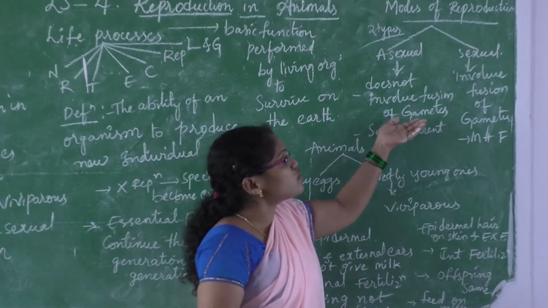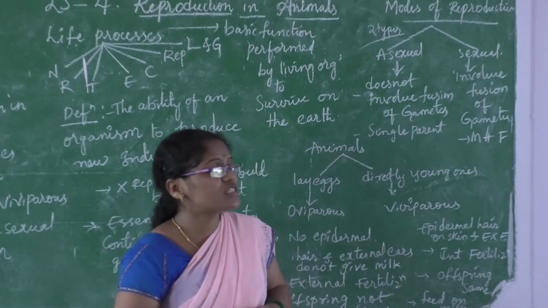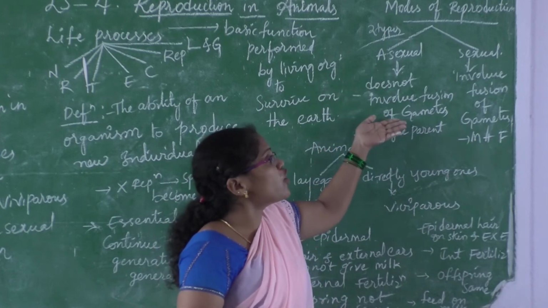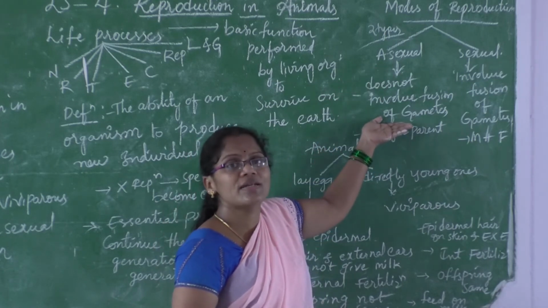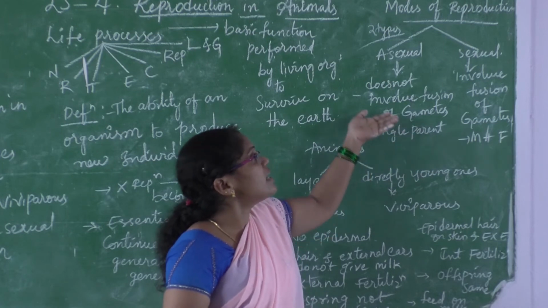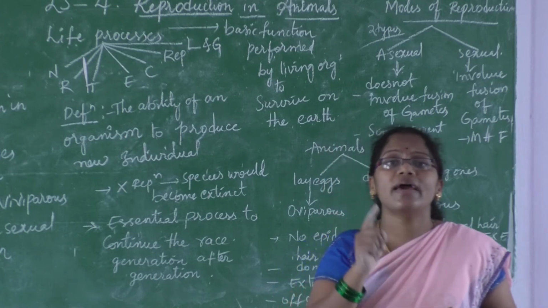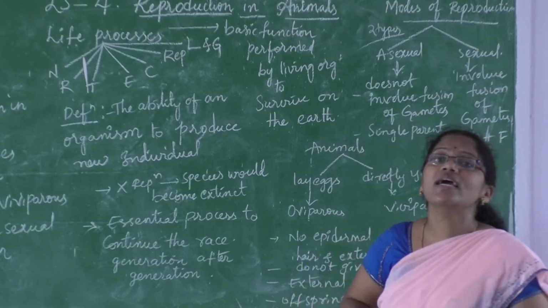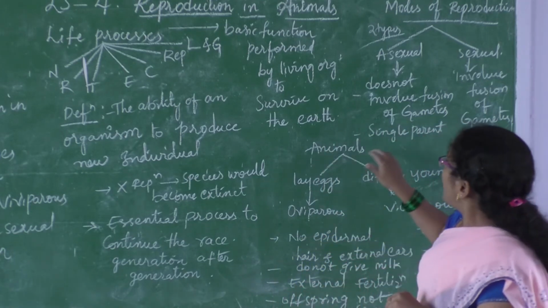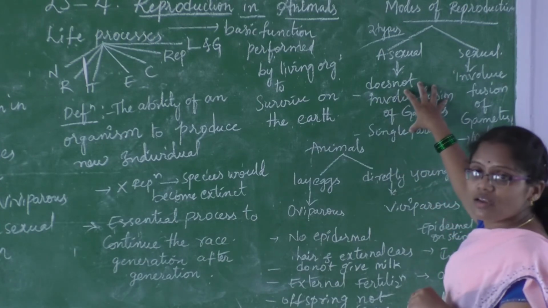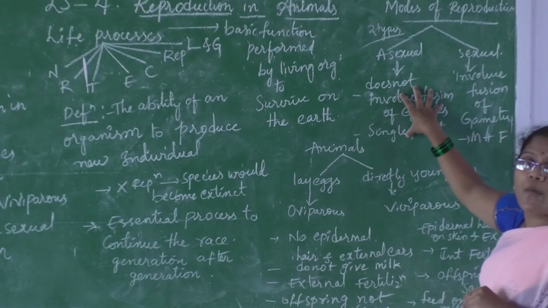Reproductive cells are involved in the reproduction process, but in asexual reproduction there is no involvement of gametes. No gametes are formed. Only one parent, a single parent, gives rise to a new one. Here we cannot find an exact copy of the offspring.